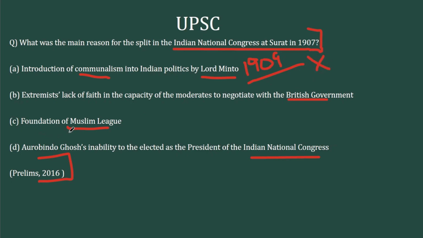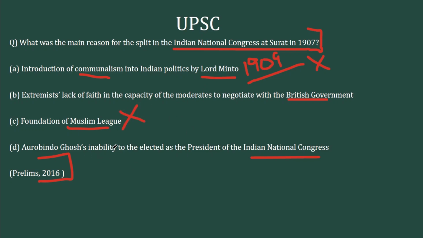If you look at the third option, the foundation of Muslim League, it happened in 1907. But was that a cause for Surat split? No, because Surat split is something that took place within Congress and Muslim League was a separate organization. So this should be something that has to do with the internal politics of Congress. So this option can also be eliminated.